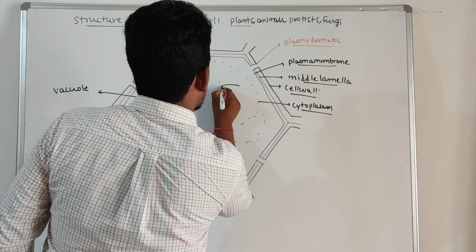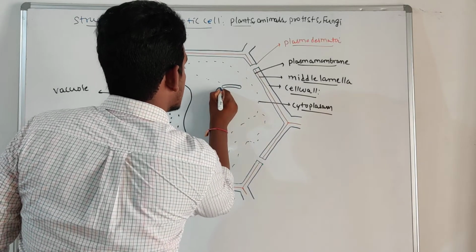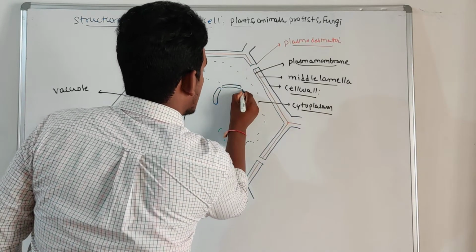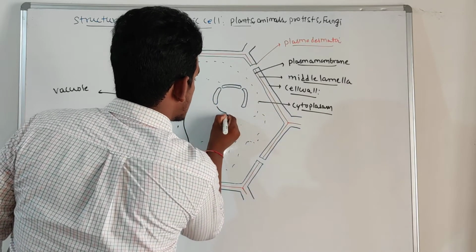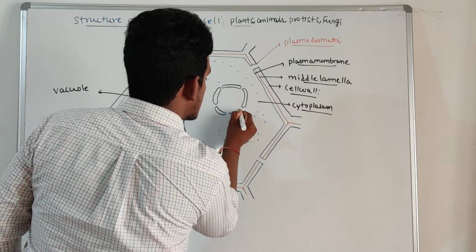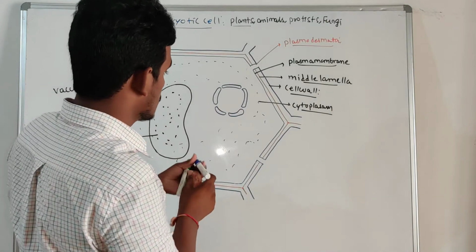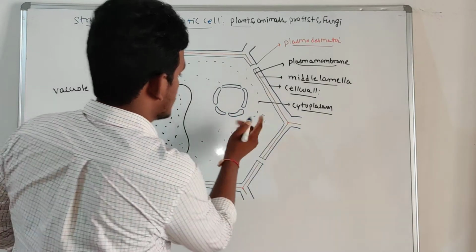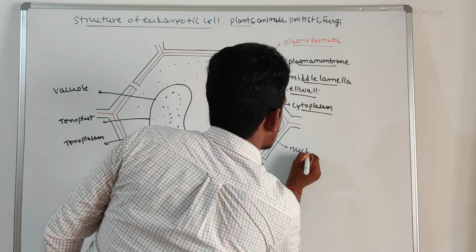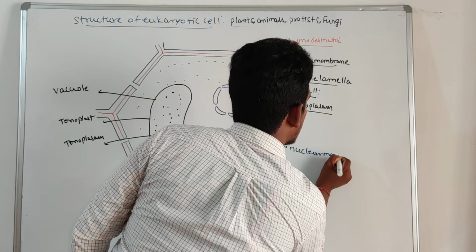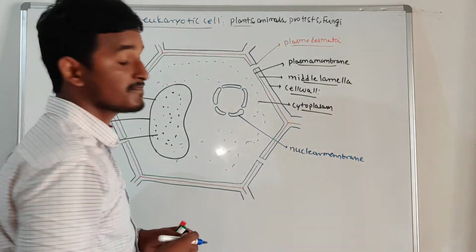So here is the nucleus. Nucleus is a double membrane organelle. This membrane is called the nuclear membrane, which is absent in prokaryotes, right?